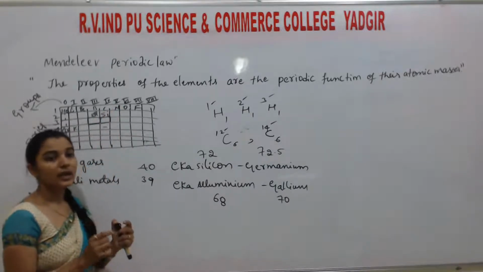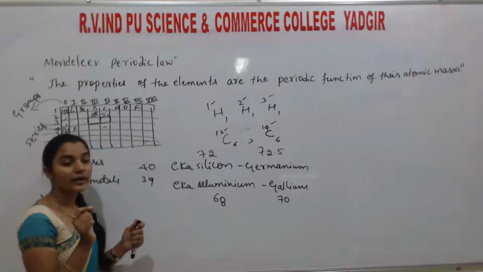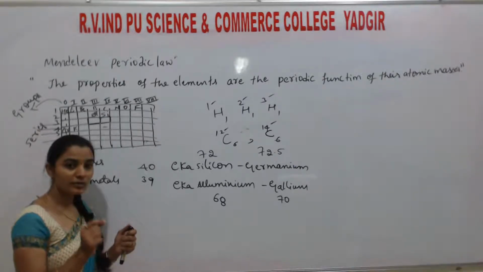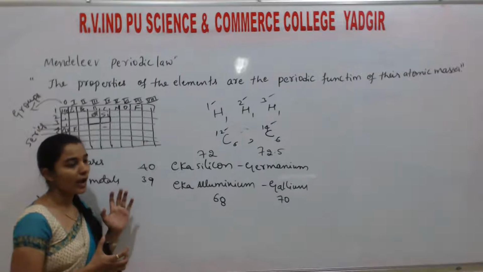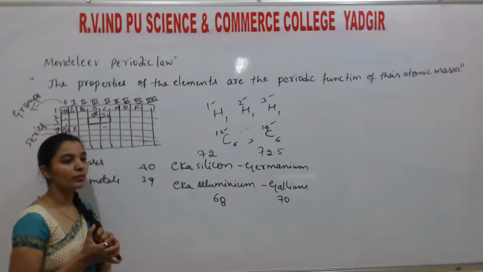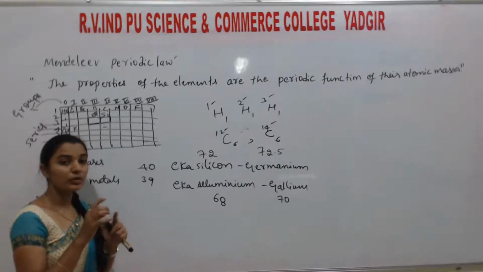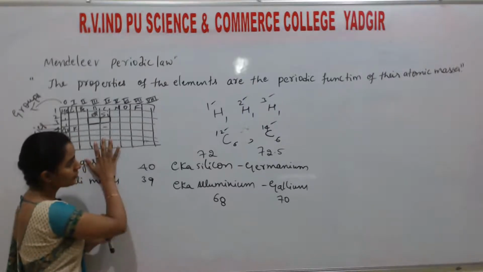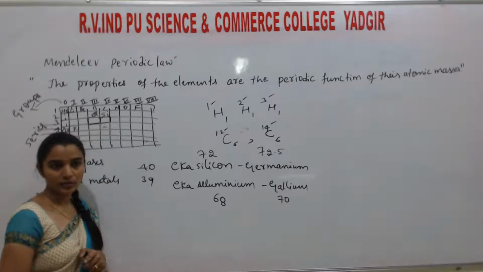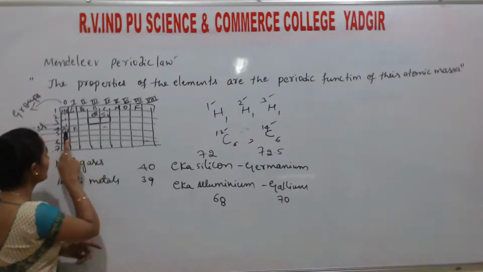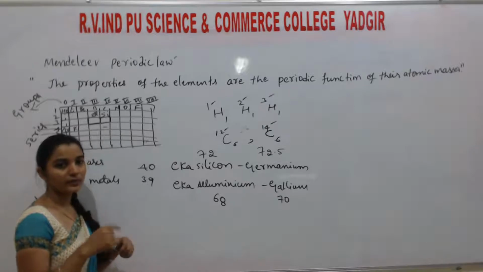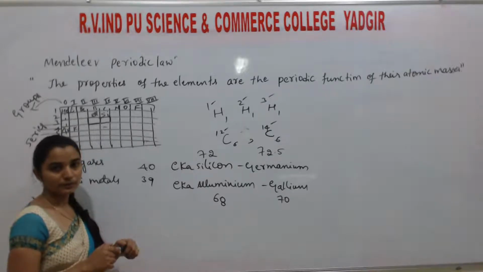He didn't assign proper positions for the isotopes based on their atomic masses, and he fails to explain why he is not able to assign places for isotopes even though they have different atomic masses. Understand? So in Mendeleev's periodic table, there is no place for isotopes. At the same time, he fails to explain why argon comes first, followed by potassium.